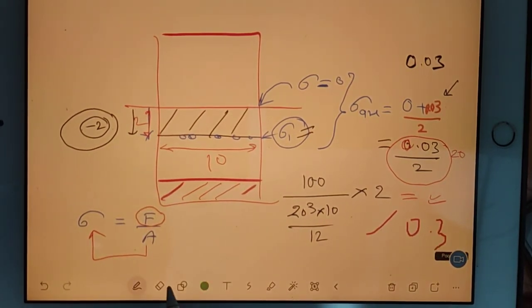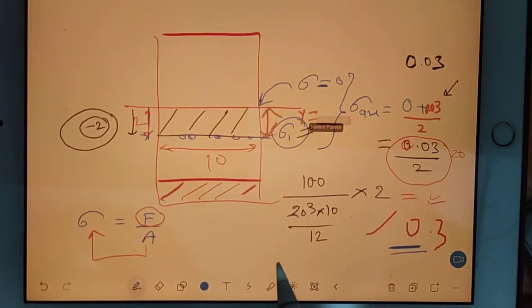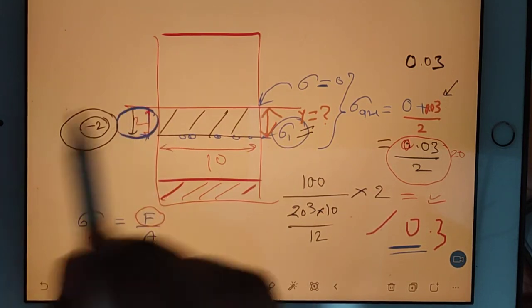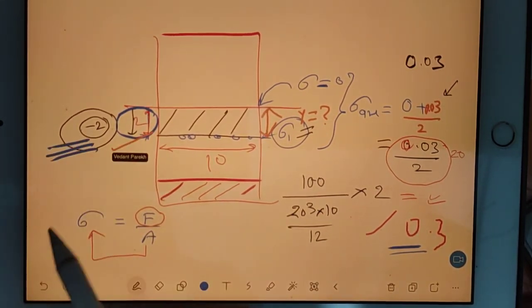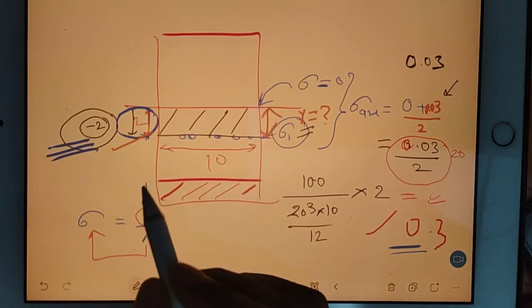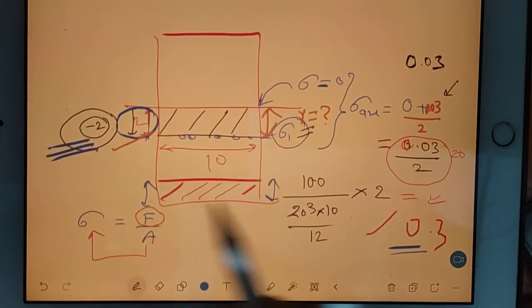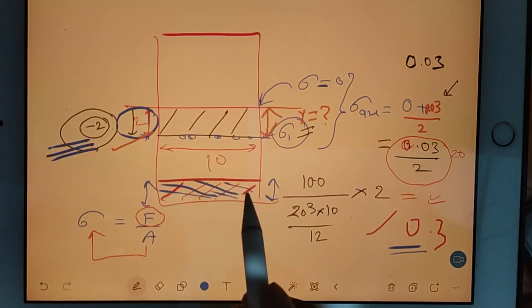So now, this is absolutely correct. The total answer is coming correctly now. This y is 2. You see, Vedant, here this y is 2. Now guys, you give me the force for this. Everyone, give me the force in this shaded region.